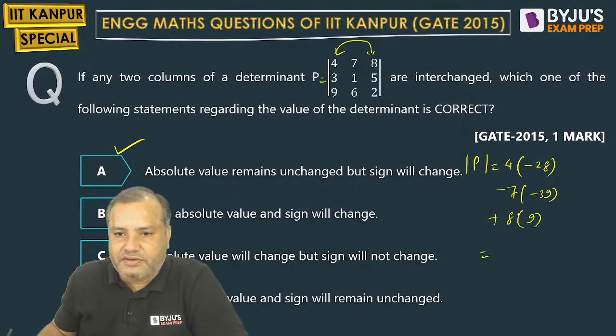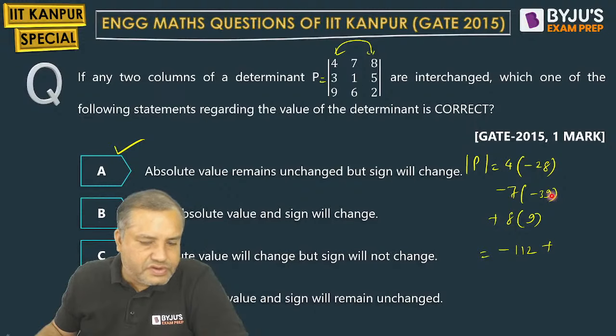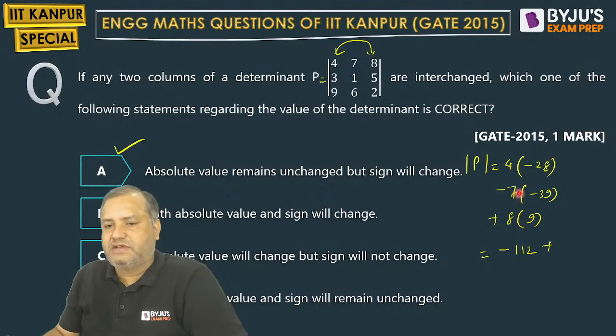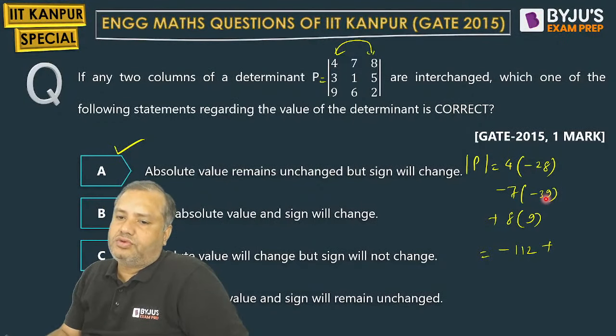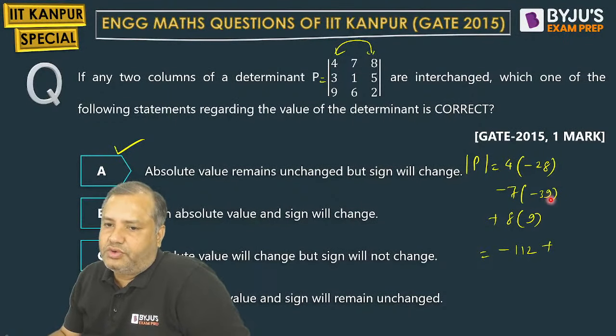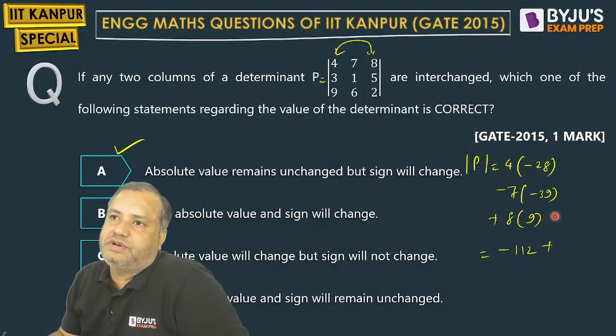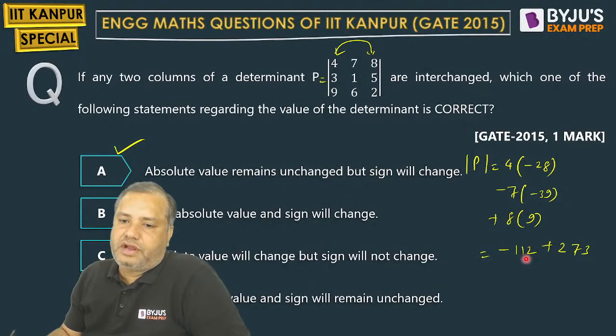Let us calculate. Minus 112 plus 39 into 7. 39 into 7. 7 into 40 will be 280. 280 minus 7. So it is 273. 8 nines are 72.